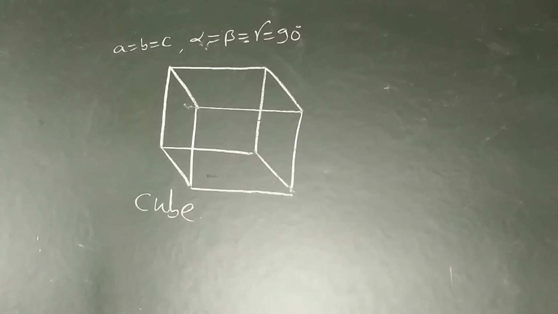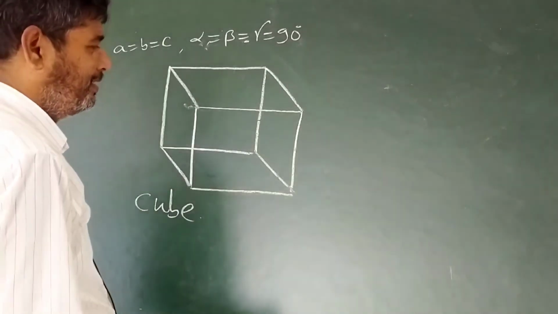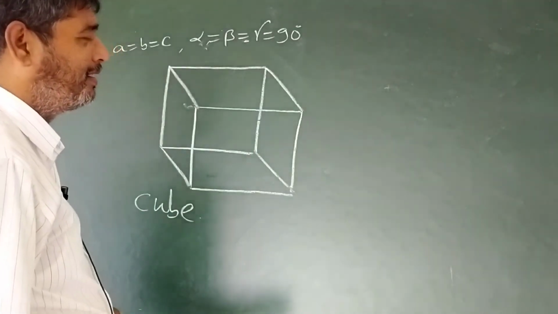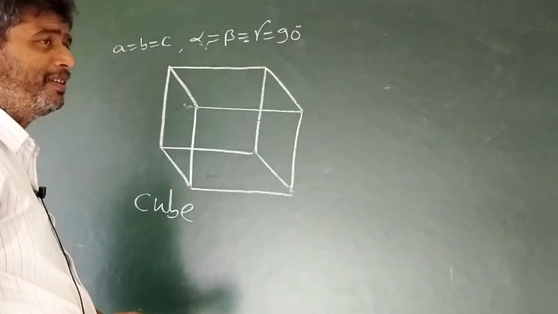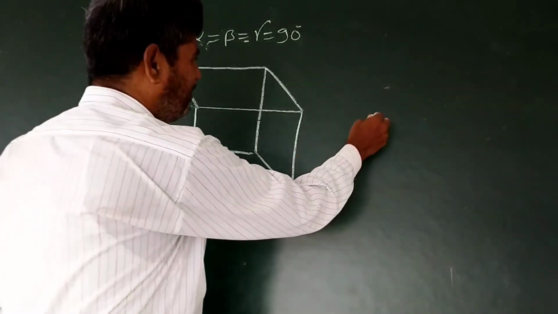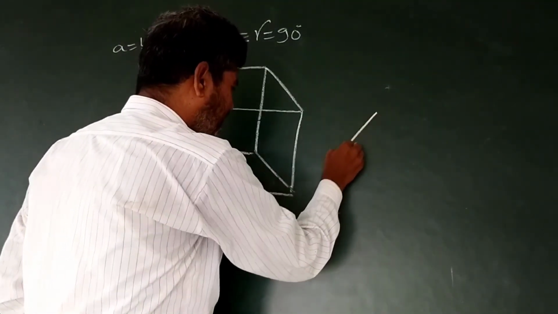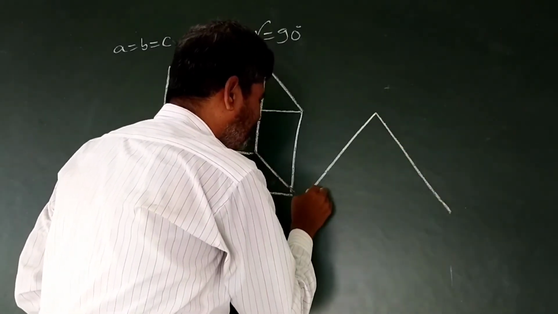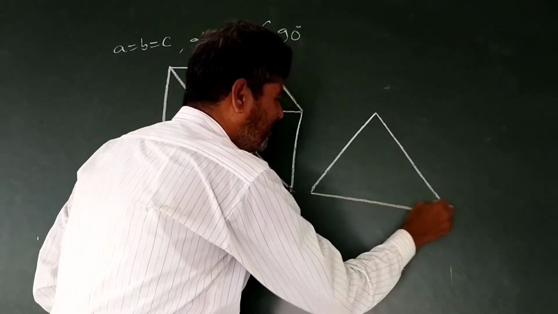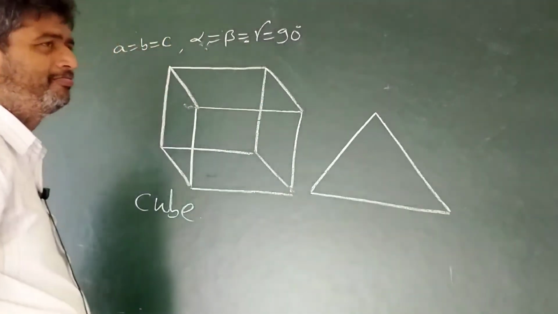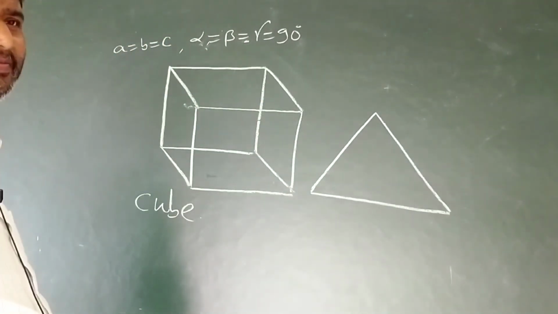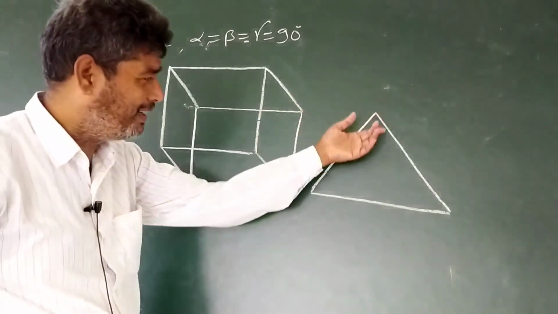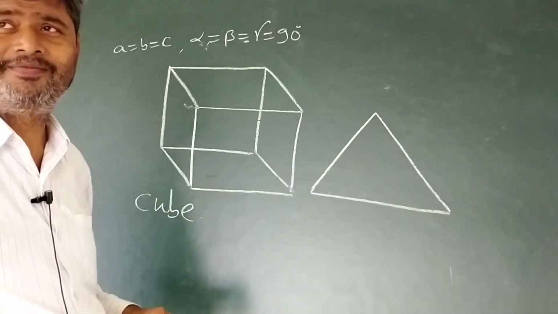It may also exist that all the three sides are equal. Suppose this triangle, all the sides of the triangle are similar. All the angles are also similar.